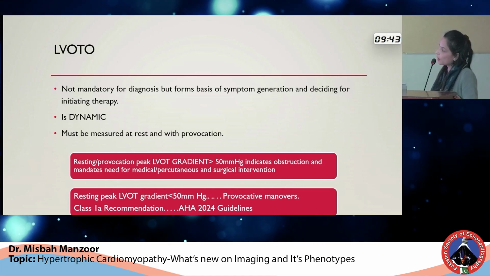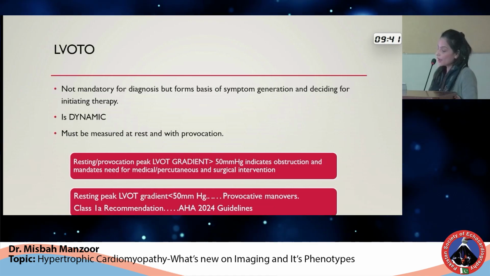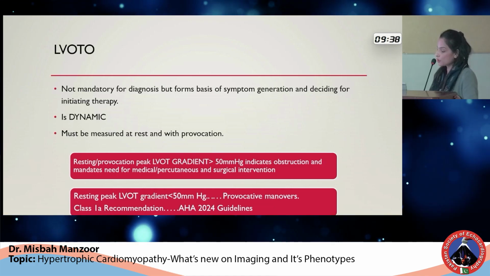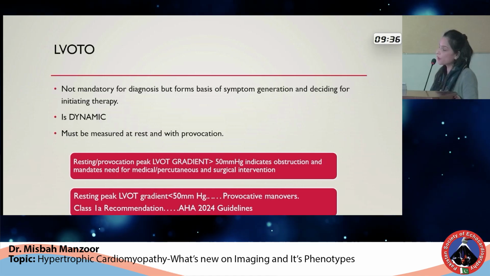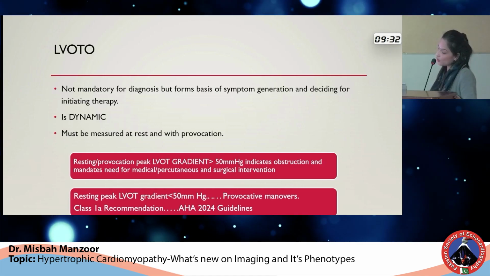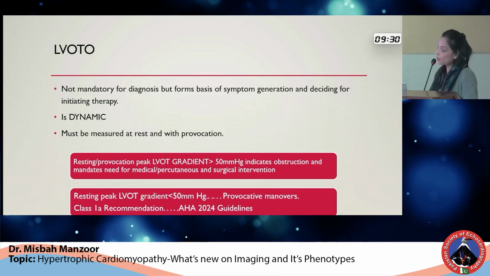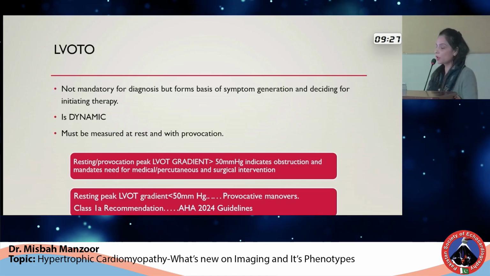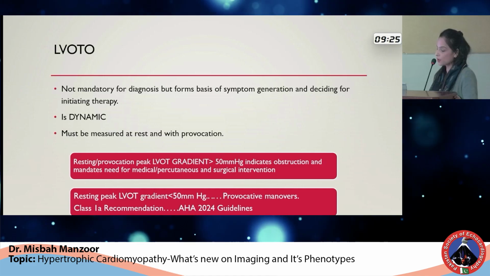LVOT obstruction in HOCM is always dynamic. It can be measured at rest and with provocation maneuvers. It usually changes with different preload and afterload conditions, and also changes with changing contractility of the heart. Different maneuvers that we use for measuring the LVOT obstruction include physiological and pharmacological maneuvers.